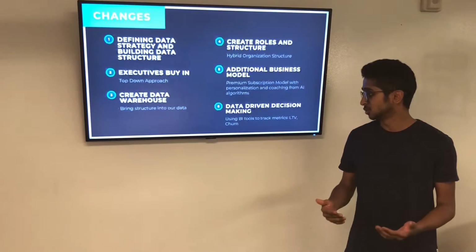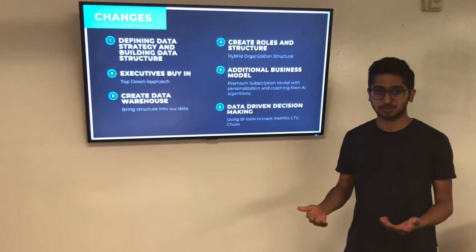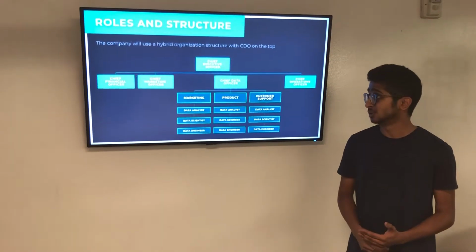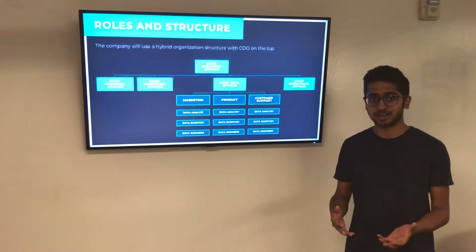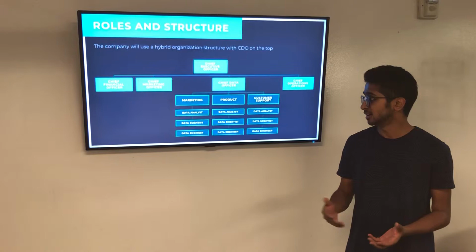BI tools can be used to track metrics like LTV and churn, so it's important for the company to invest in these tools. So let's look at the roles and structures of the company. A new kind of hierarchy should be created. So a hybrid organization structure should be created.